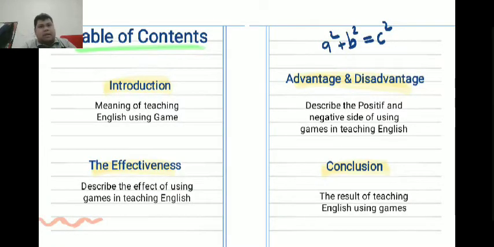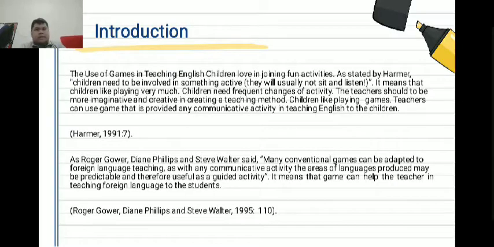So this is our table of contents. Introduction: this is the meaning of teaching using games from the researchers. The effectiveness: to describe the effect of using games in teaching English. Advantages and disadvantages: describe the positive and negative sides of using games in teaching English. Then there will be a conclusion, the result of teaching English using games. So first we're going to do the introduction.